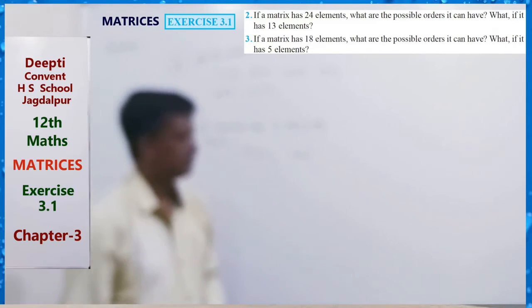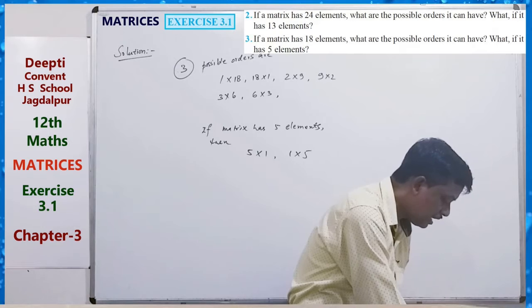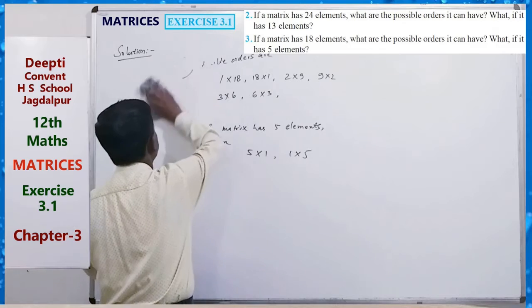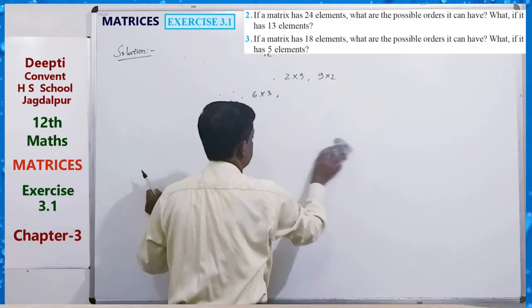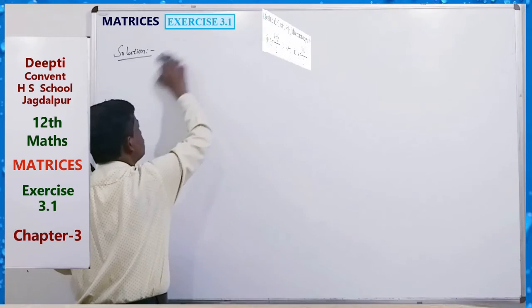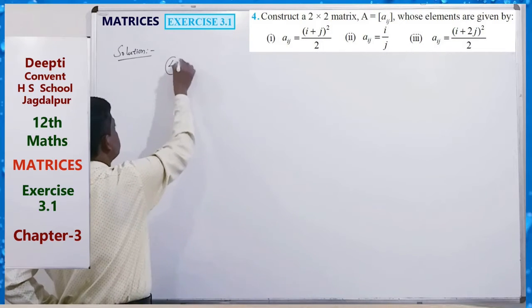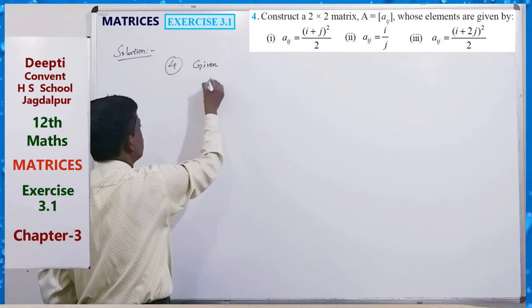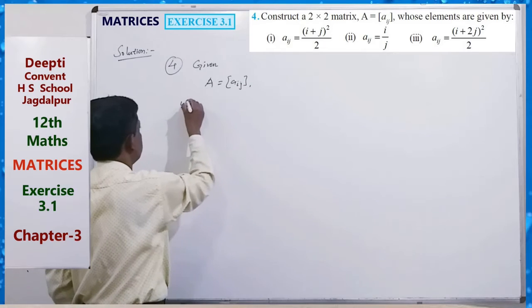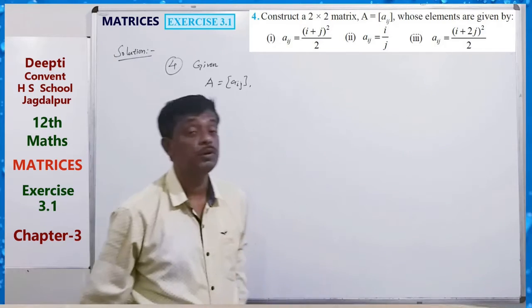Now question 4: construct a 2 by 2 matrix A equals [aij] whose elements are given by a relation. Here the value of aij is given for a matrix, and we have to find the matrix. That is, we have to write the matrix A equals what. Just we have to construct a 2 by 2 matrix.